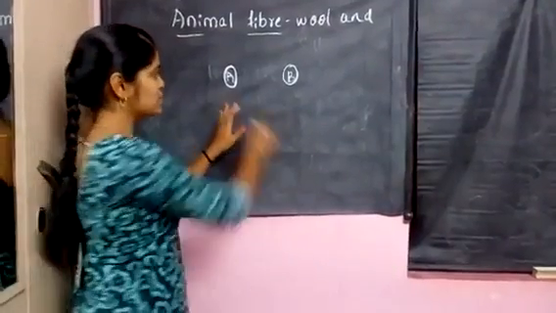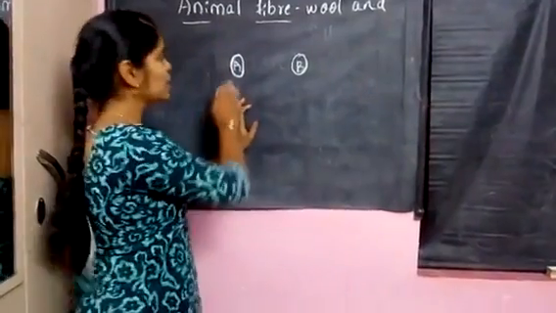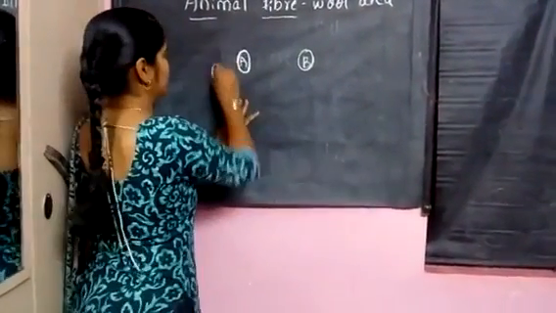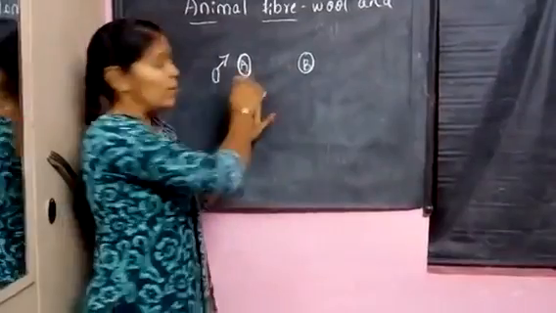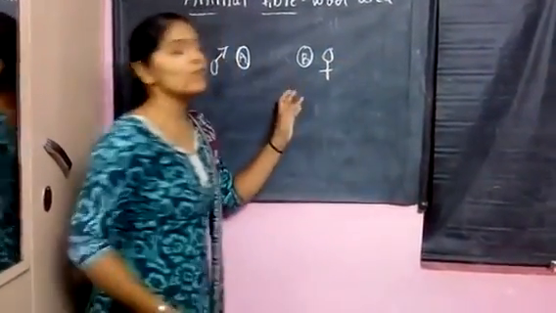This is a fiber yielding male animal, and this is the fiber yielding female animal.